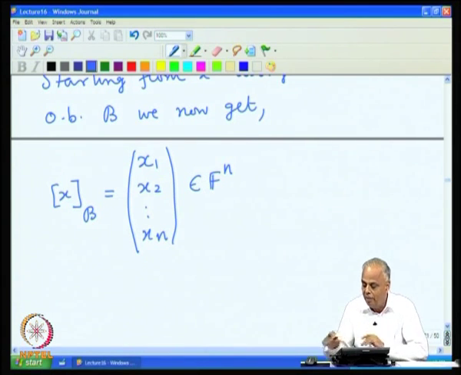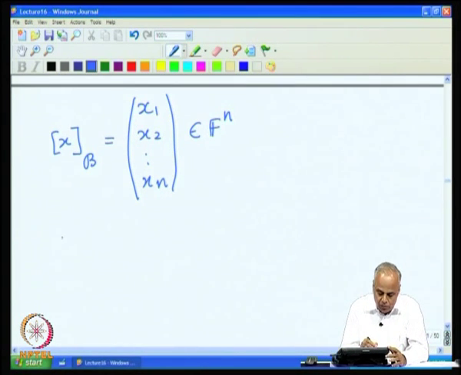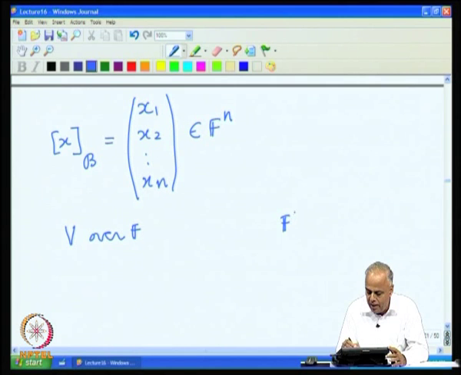a vector in Fn. On the one hand we have the vector space V over F, then we have this Fn.